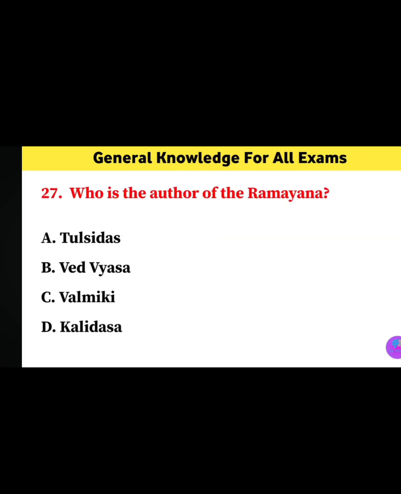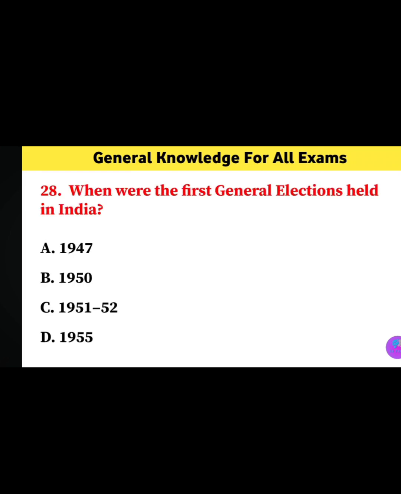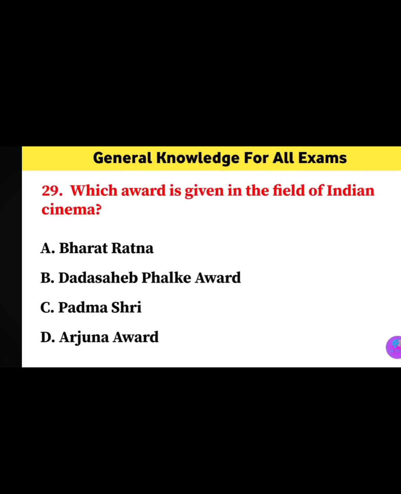Who is the author of the Ramayana? The correct answer is Valmiki. When were the first general elections held in India? The correct answer is 1951-52. Which award is given in the field of Indian cinema? The correct answer is Dada Saheb Phalke Award.